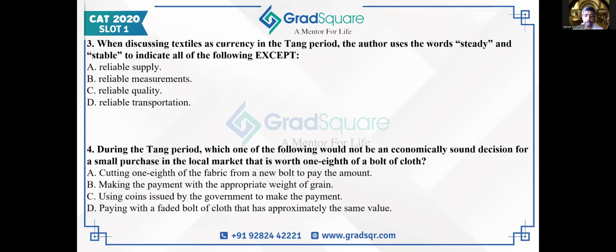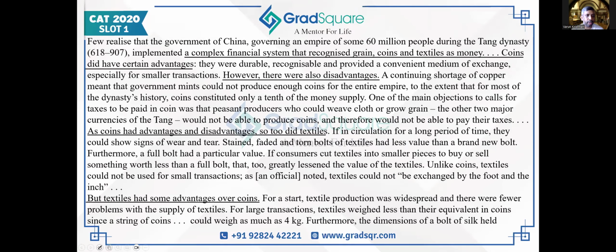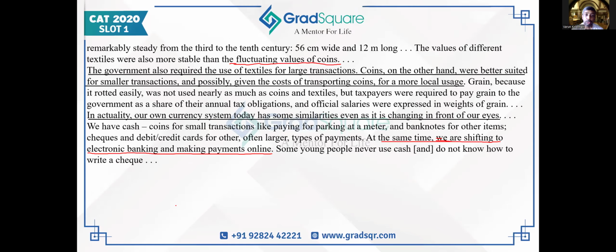So he does talk about steady and stable textile currency in the second to last paragraph, where he is talking about the advantage that textiles have over coins. He said, for a start, textile production was widespread and there were very few problems with supply of textiles. So supply was constant. For large transactions, textiles weighed less than coins. Coins can weigh a lot. Furthermore, the dimensions of a bolt of silk held remarkably steady, from the 3rd to the 10th century. And the values of different textiles were stable. So value and dimensions is what the author is referring to when he says stable and steady.